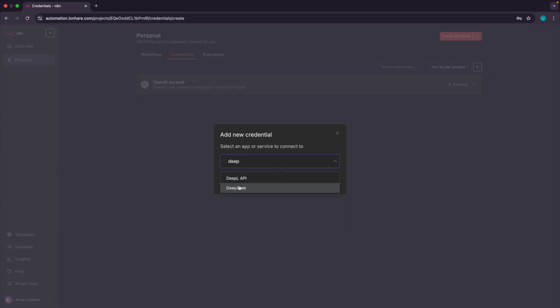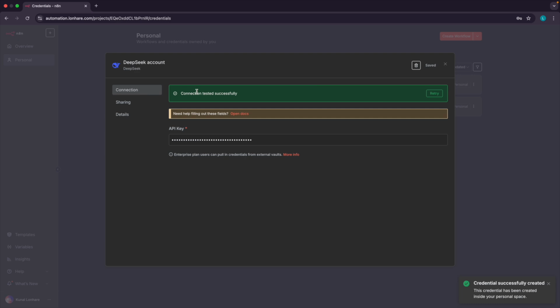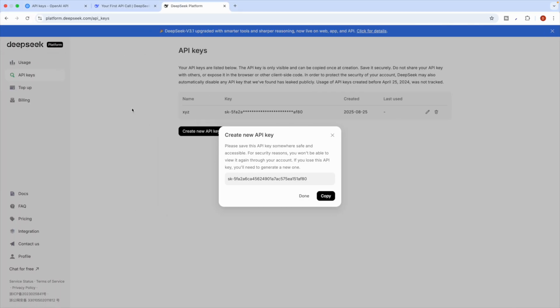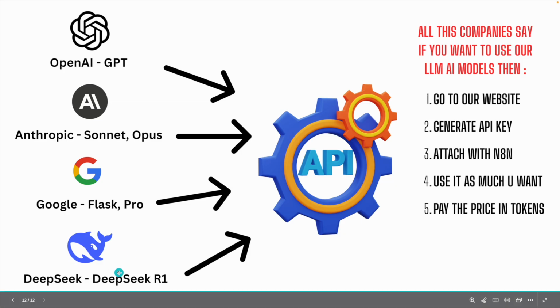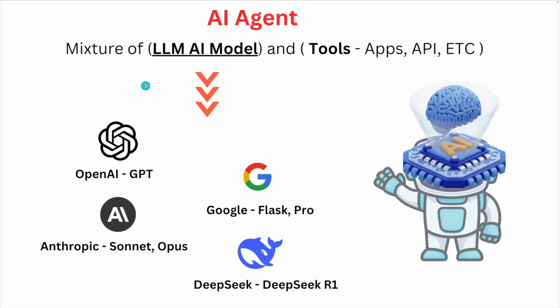You can see the DeepSeek company name. Go here, it is asking for an API key. Paste the API key, click on the save button. Boom, it's connected. You can see connection tested successfully, and it is connected. Now you can use the DeepSeek LLM AI model, that is DeepSeek R1, as the AI brain inside your automation. That's simple, right? So I hope you have got a clear understanding of what we are doing.